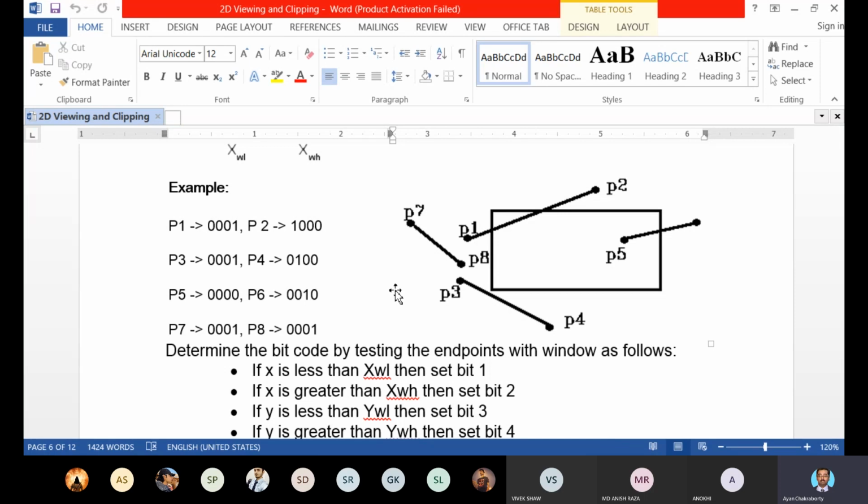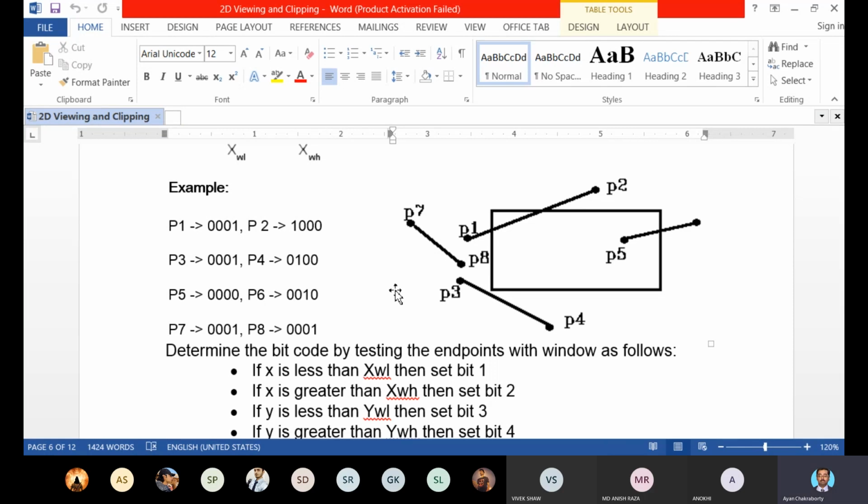In P1, the first bit is 1, and in P2, the fourth bit is 1. So here also we can't say that the line P1, P2 is completely outside the clipping area. As you can see in the example, some portion of this line P1, P2 is passing through the viewing area or clipping area.